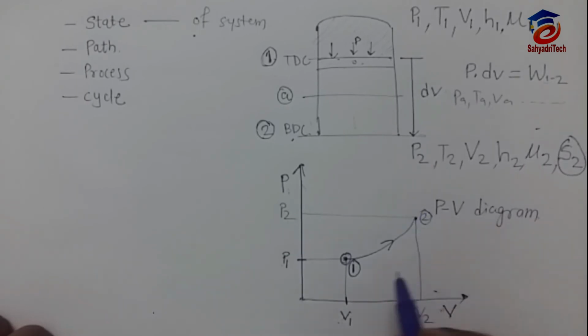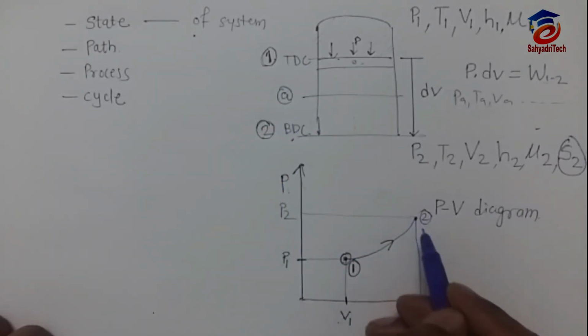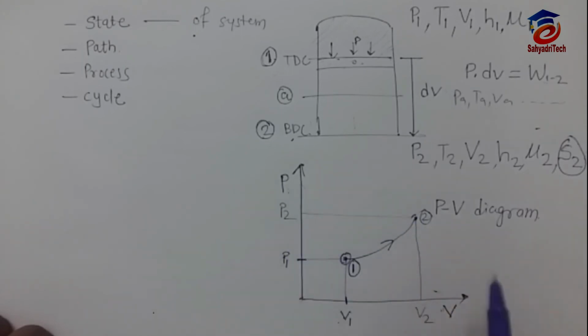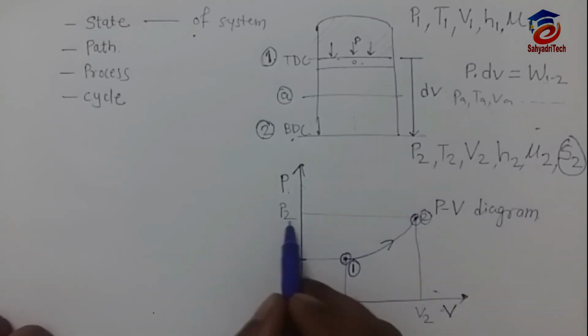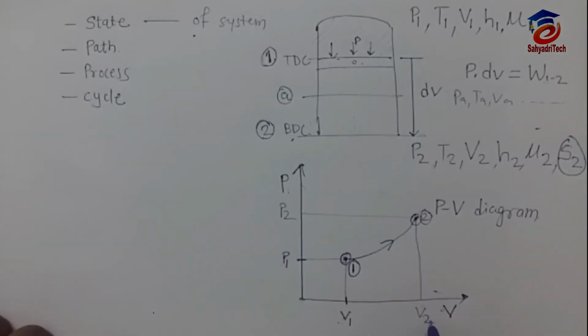The system has changed its position from 1 to 2, TDC to BDC, and I now have to read the condition of the system at state 2. The condition was: the pressure is P2 and the volume is V2. So this way we can define the system by using a single point. That's why pressure and volume are point functions.